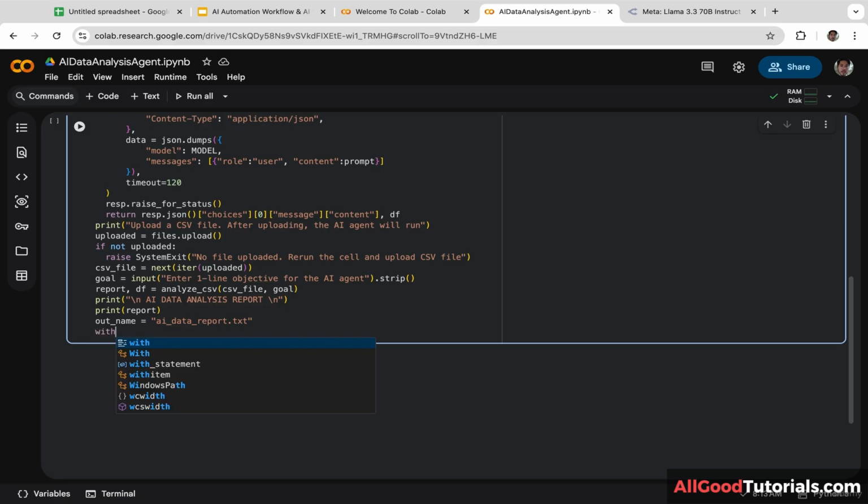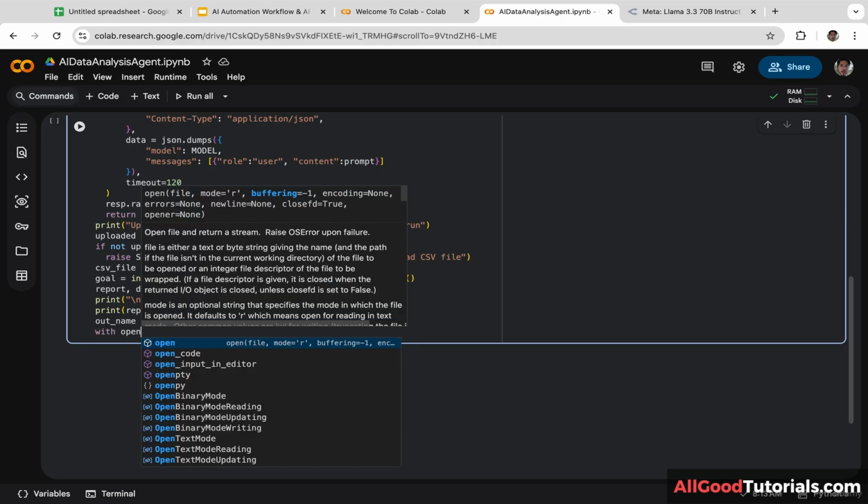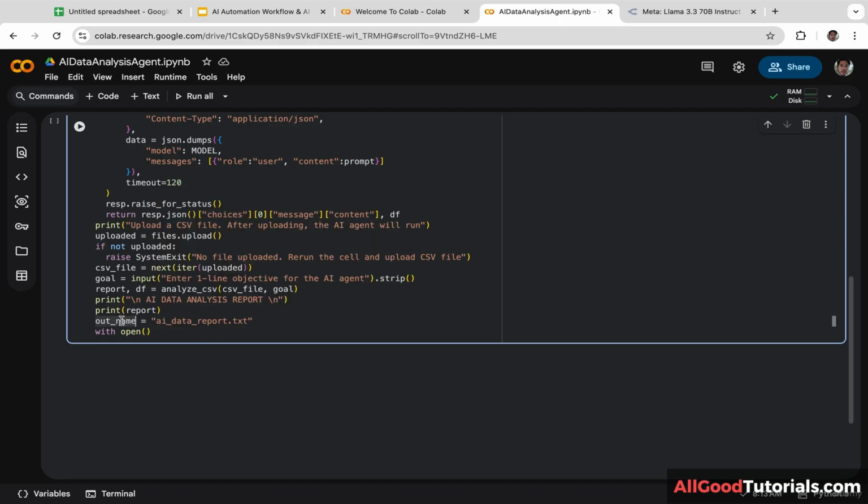With open, let's copy and paste outname and put it inside the parentheses. Let's add w, and we are going to set the encoding to utf-8 as f.